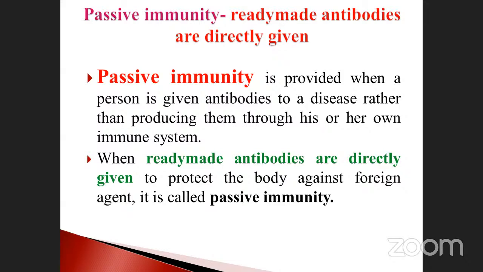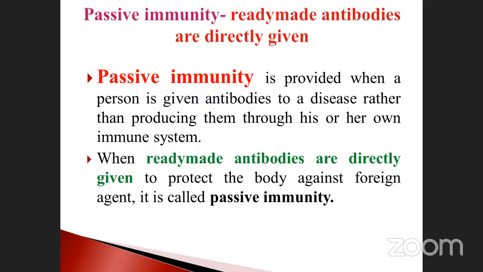When the own immune system cannot properly fight against the particular disease or the invading microorganism, we provide antibodies directly. The antibody-inducing substance is called a vaccine, which induces the immune cells to produce the antibody. That is an indirect method. This one is directly given. So when ready-made antibodies are directly given to protect the body against a foreign agent, it is called passive immunity.